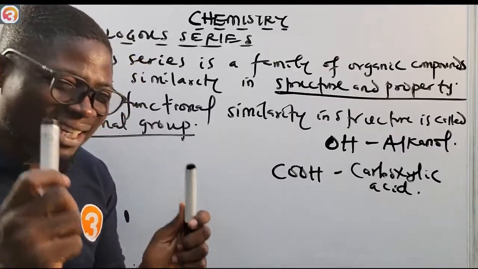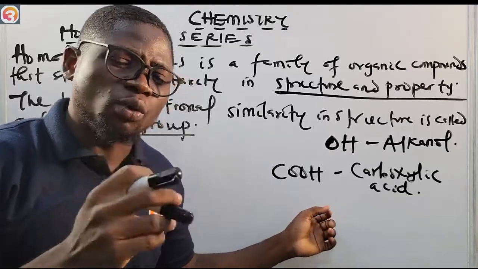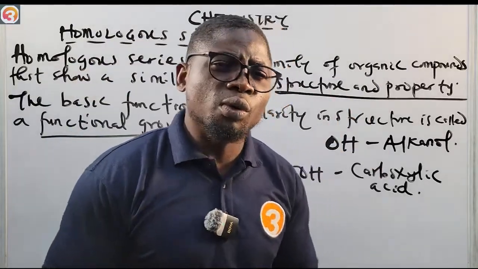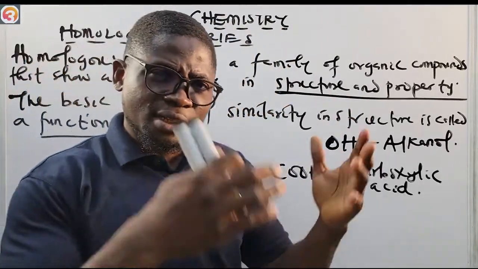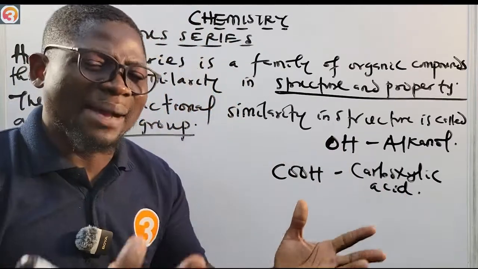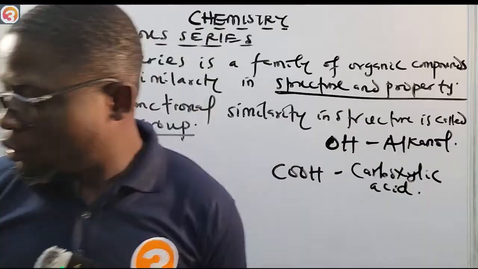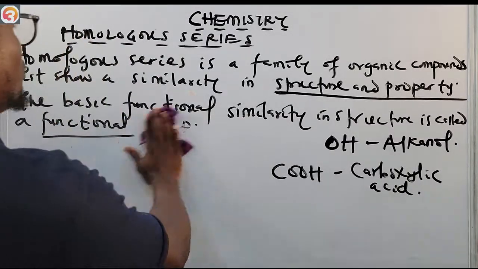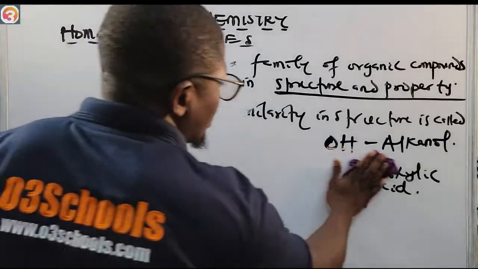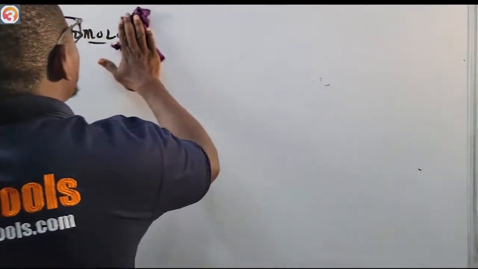So it is very necessary for us to know the functional group of an organic compound. What I'm going to do next is to show you a homologous series. I will show you the general formula, their functional group, and then their first members. We're going to use a tabular form to do that now. So let us see a table showing homologous series of compounds, their functional group, their general formula, as well as their first members.